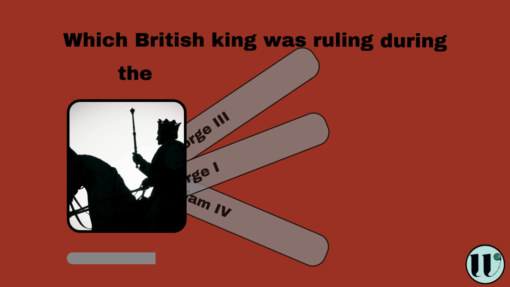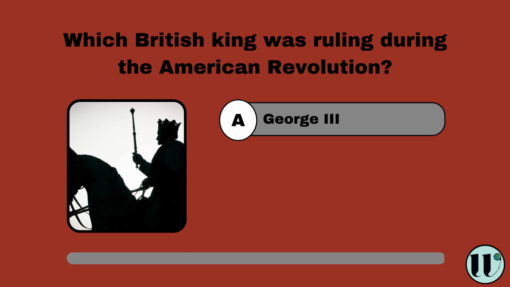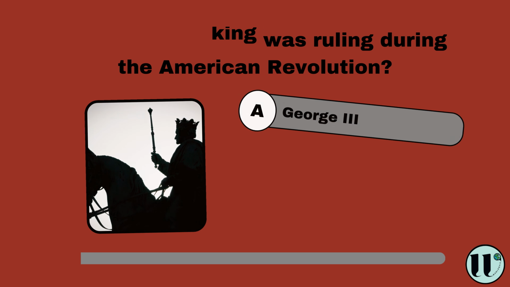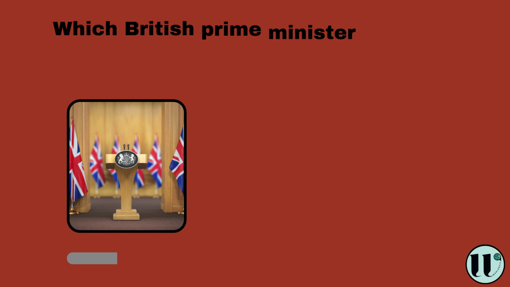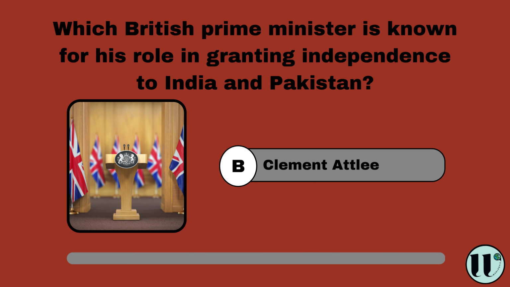Which British king was ruling during the American Revolution? George III, George I, William IV. George III. Which British Prime Minister is known for his role in granting independence to India and Pakistan? Winston Churchill, Clement Attlee, Harold Macmillan. Clement Attlee.